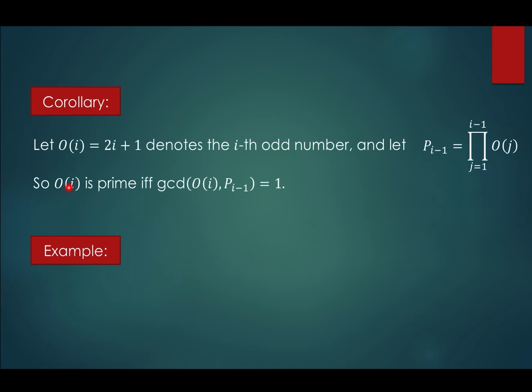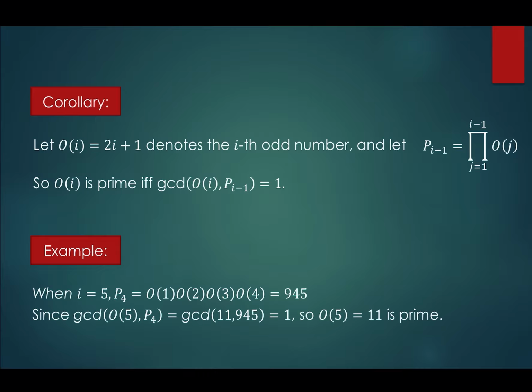Then the odd number O_i is prime if and only if the GCD of O_i and this value is equal to 1. For illustration, I consider the example whenever i is equal to 5, where the value of P_4 is equal to 945.